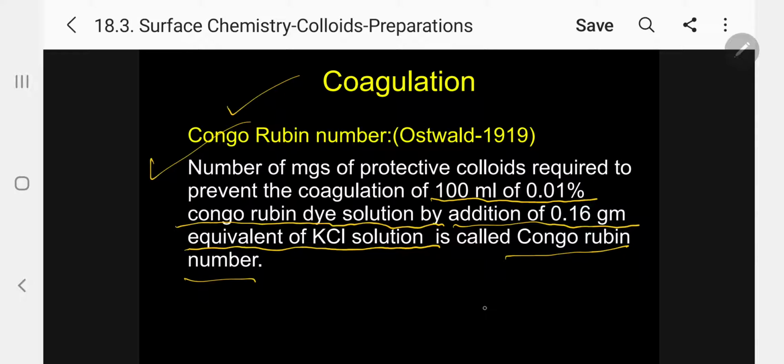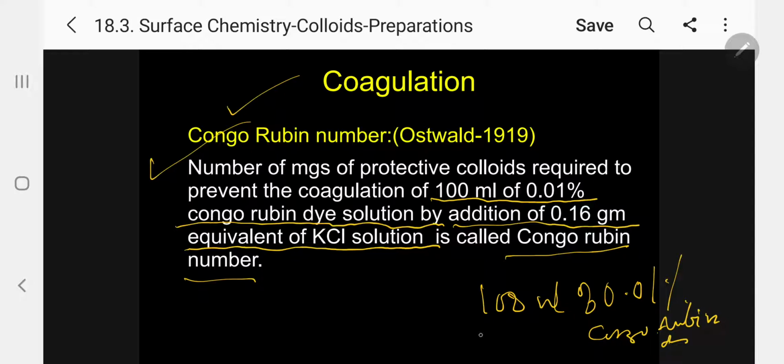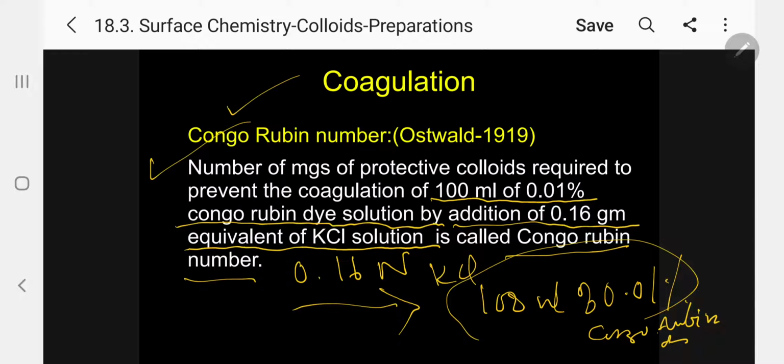Please follow. So we have 100 ml of 0.01% Congo-Rubin dye solution. To this we are going to add 0.16 normality, gram equivalent of potassium chloride solution.